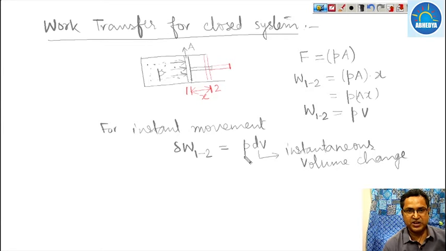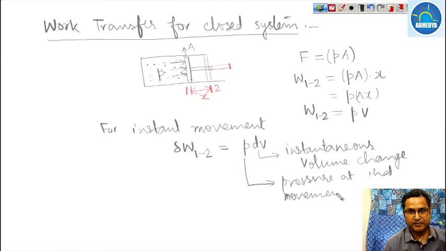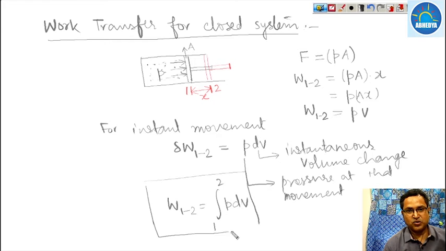And what is the pressure? Pressure at that instant, pressure at that moment. So the total work done from state 1 to 2 is nothing but the integration of P dV from state 1 to 2. So this is your closed system work done. Closed system work done is nothing but the integration of P dV from state 1 to 2, and work from 1 to 2.